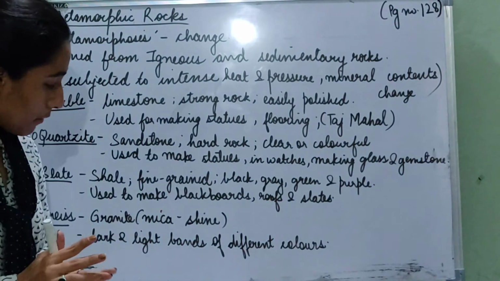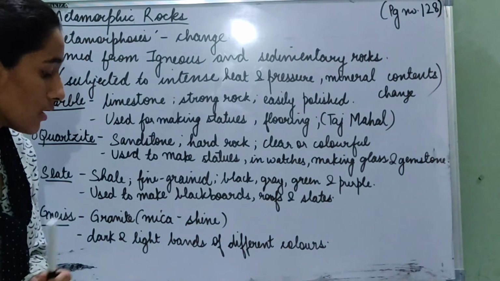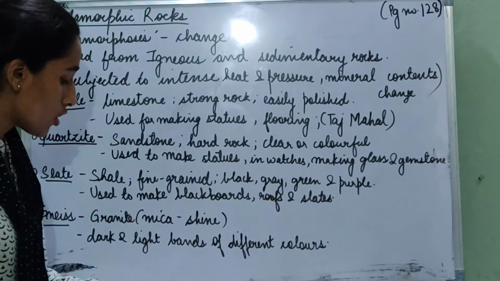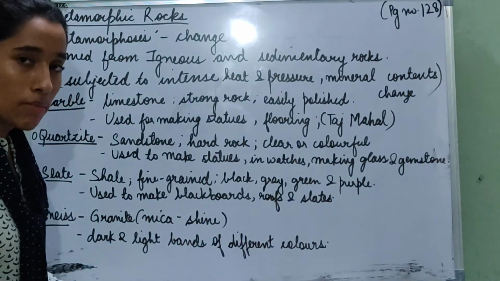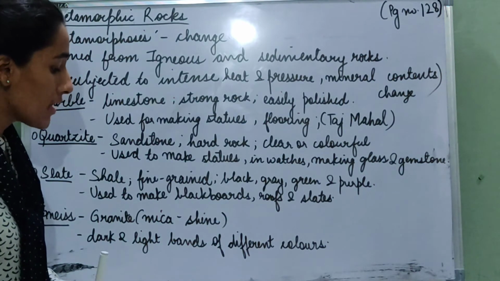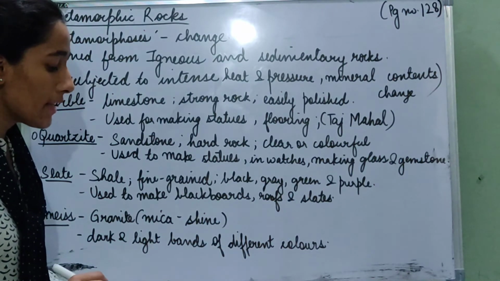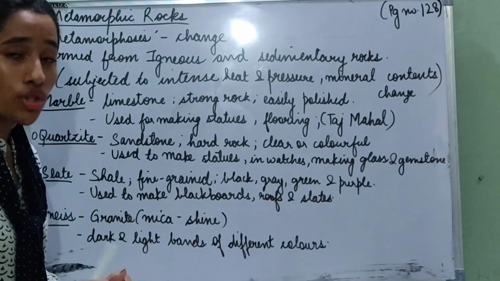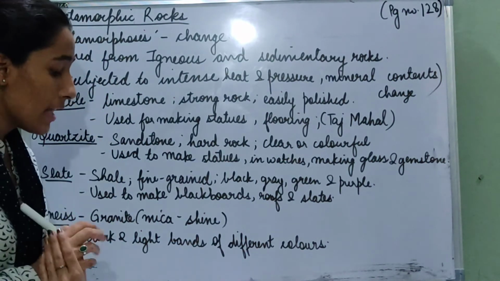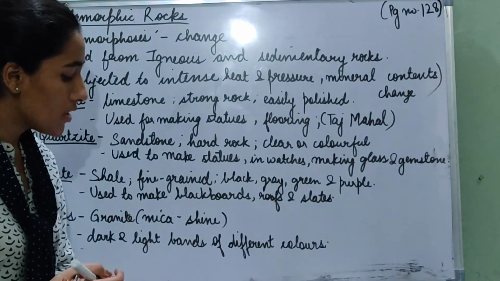So now we start. But first of all, open your books on page number 128 and be ready with your pencil so that we can underline the important things. So we'll start reading on page number 128 on metamorphic rocks. The term metamorphic comes from the word metamorphosis, which means change. Underline this, that metamorphosis means change. Metamorphic rocks are formed from igneous or sedimentary rocks.